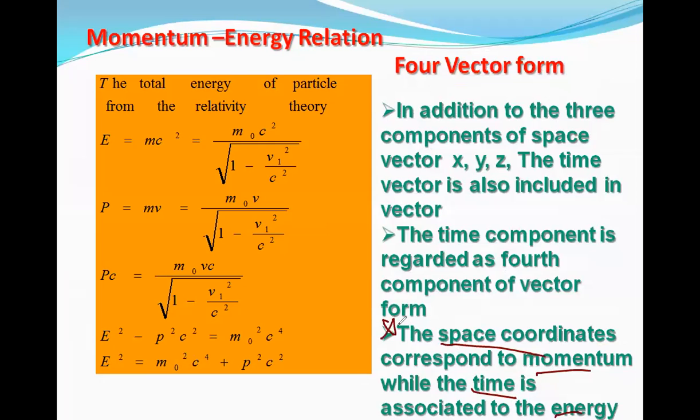This point is important. The first point is the definition: in addition to the 3 components of the space vector, we have a time vector also included, which is the 4 vector form, and the space coordinates are related to momentum, while time is associated with energy. Any doubts so far?